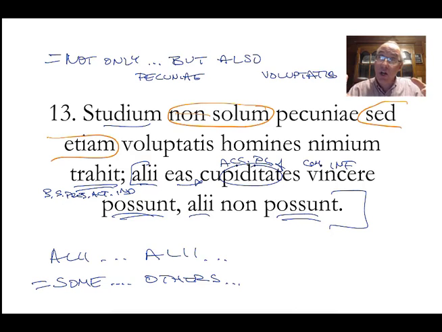It's a little stronger than our article the, but it's not this or that. Does that make sense? So, desire, not only for money, but also desire, eagerness, not only of money, but also desire drags men too much. Some are able to conquer the desires, others are not. And you can repeat are not able. The Romans would repeat it. I think in English we might often leave it out.